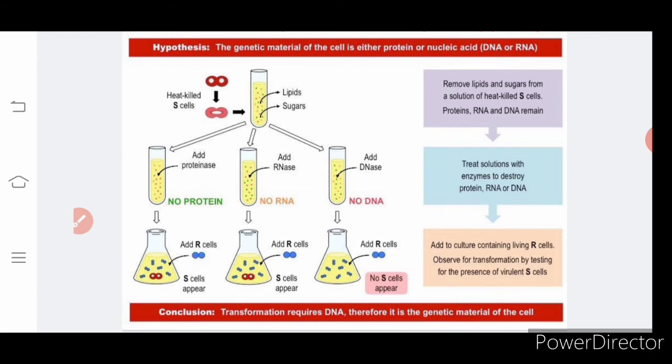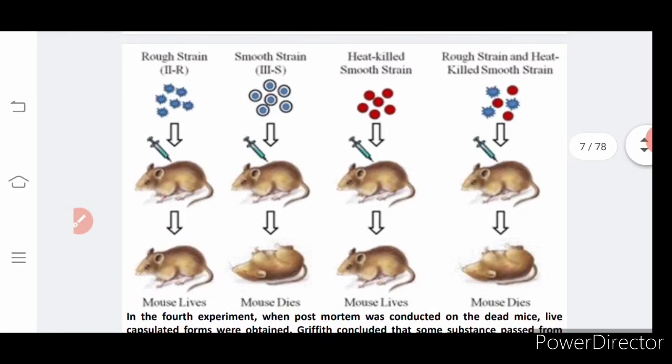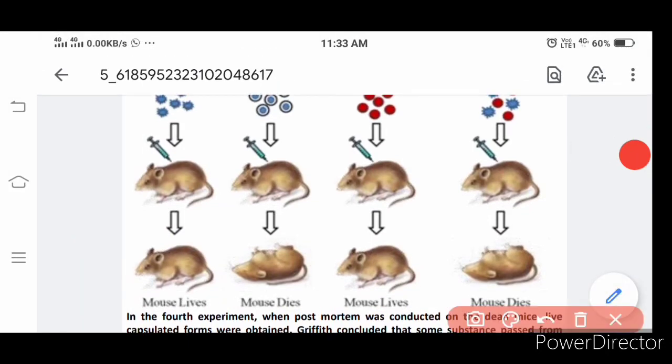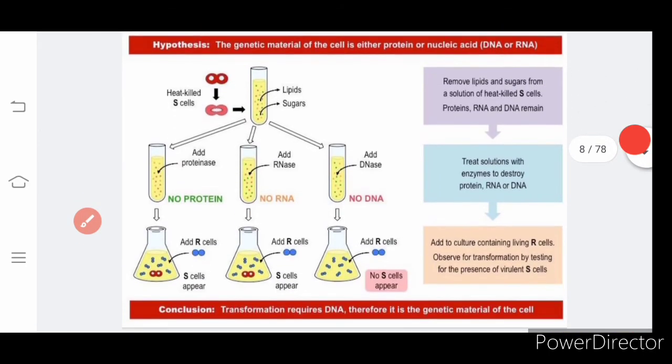And R strain is also added. Why is R strain added? Once we learned the previous experiment, we said that once the heat-killed strain is added to the rough strain, it will start multiplying, it will go inside the cell, and transformation will occur. So it has to happen here also.